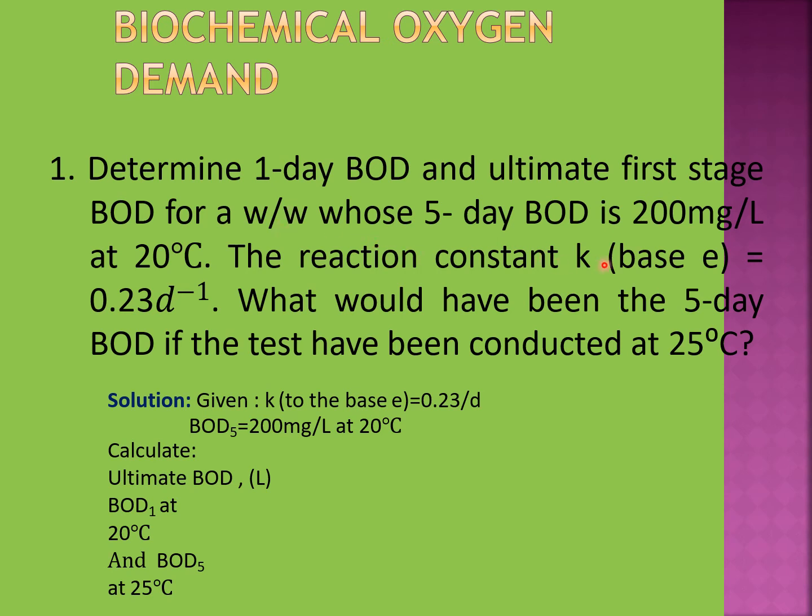The reaction rate constant K equals 0.23 per day, which is given in base e, that means it is in natural log. What should have been the 5-day BOD if the test had been conducted at 25 degrees Celsius? Note that this 5-day BOD is at 20 degrees Celsius temperature, and if we change the temperature to 25 degrees Celsius, then what would be the BOD? We have to calculate this.